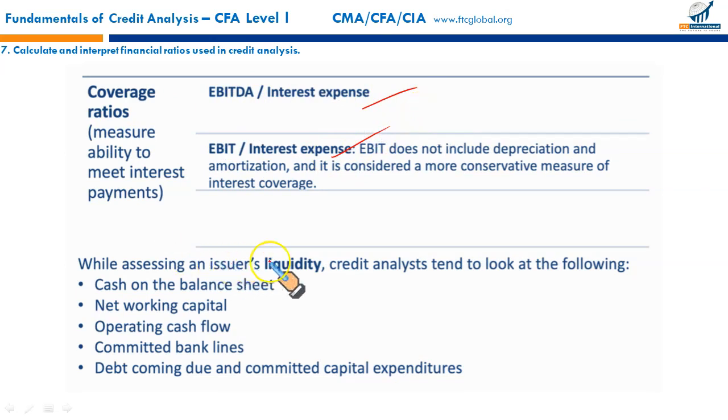Now, while assessing an issuer's liquidity, where do we see the liquidity? Cash balances, working capital, operating cash flows, committed bank lines that provide us the required working capital, and debt coming due, which might require the outflow of these cash flows, committed capital expenditures. All these are the measures of liquidity that an analyst must look at.